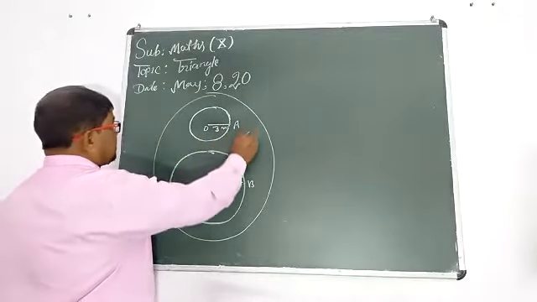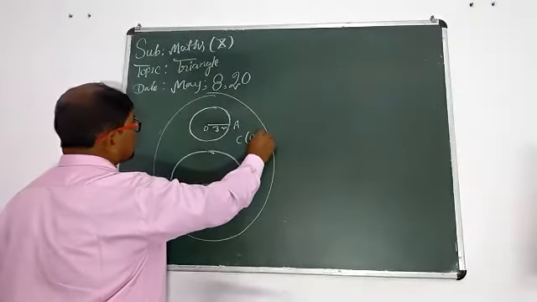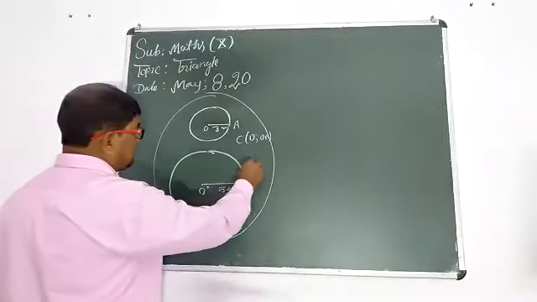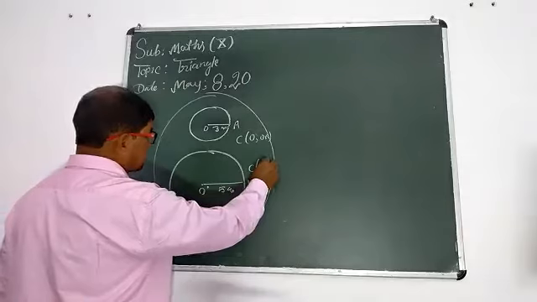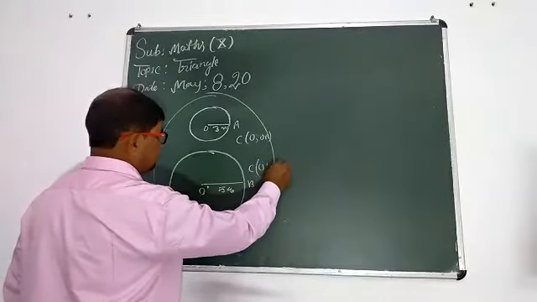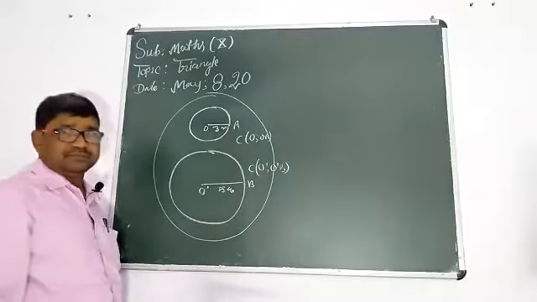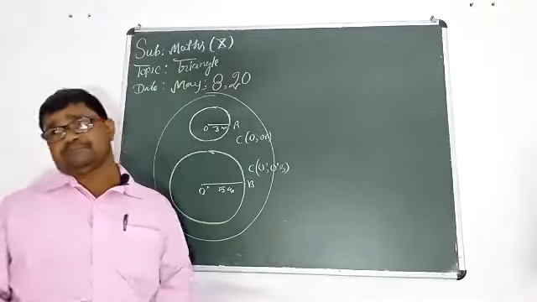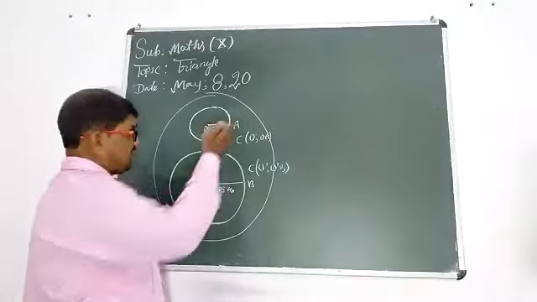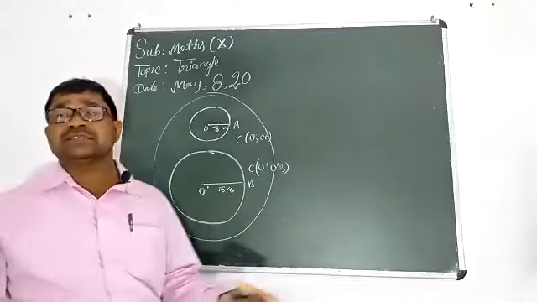There is a circle with center O and radius OA. This is a circle with center O dash and radius O dash B. These two are circles. This circle has a center and a radius, and this circle has a center and a radius.